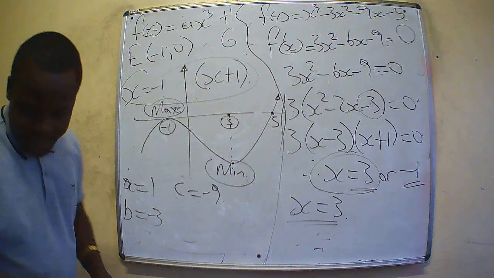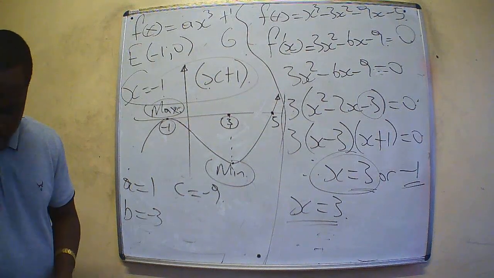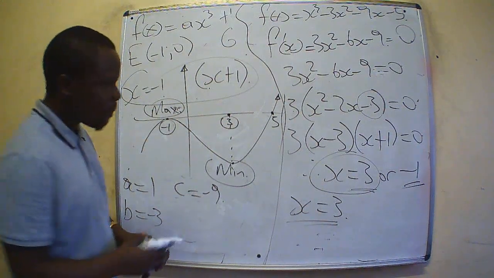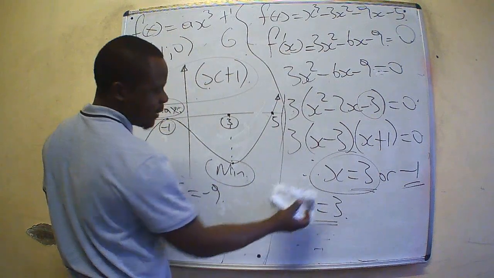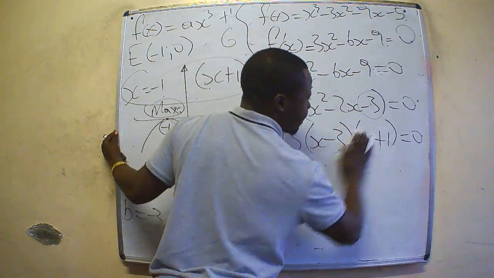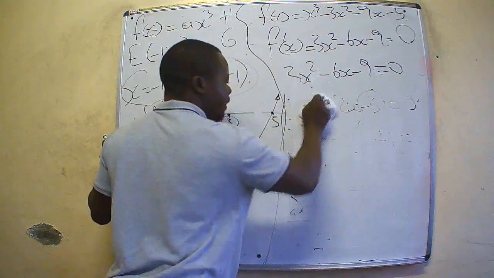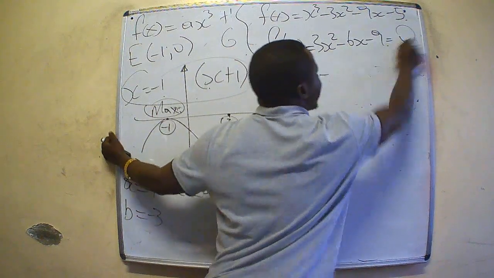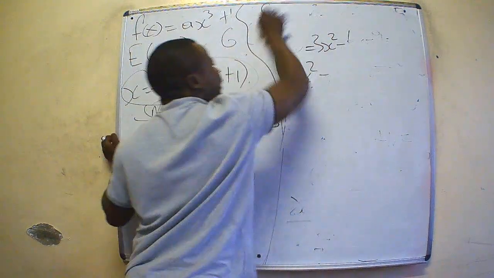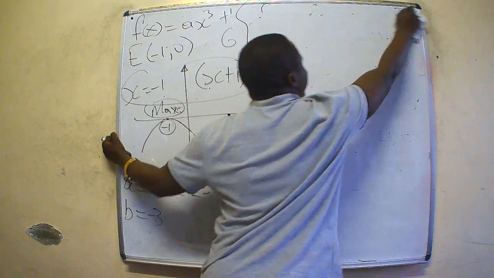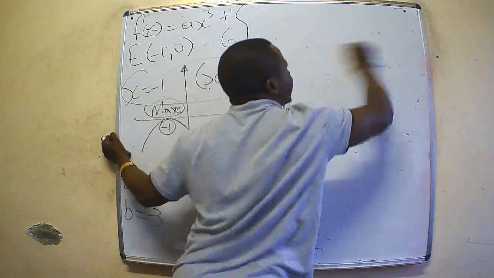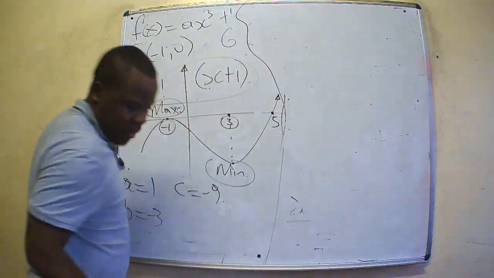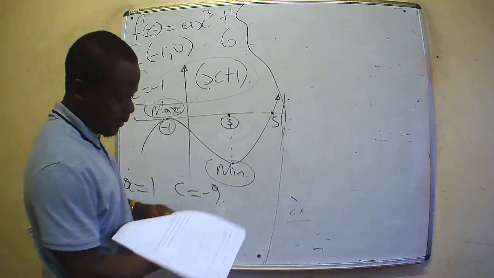The next equation, we are being asked to determine the values of x for which we have a condition.